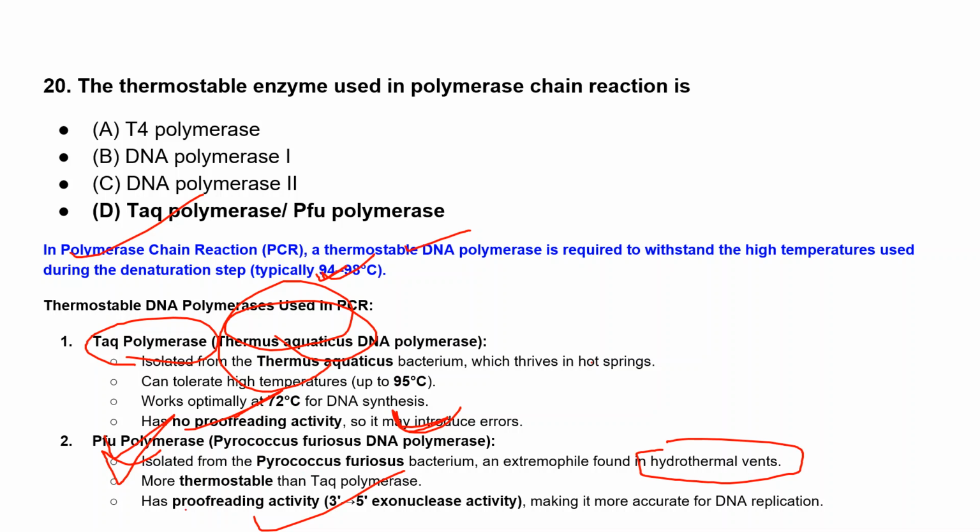It is more thermostable, surviving up to 98 degrees Celsius, and it has proofreading, which makes DNA replication more accurate, right?